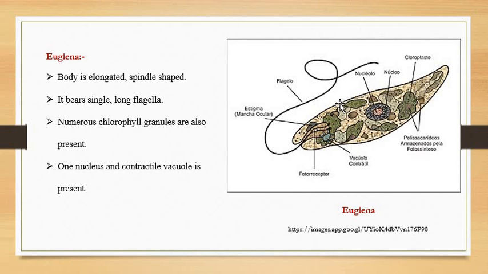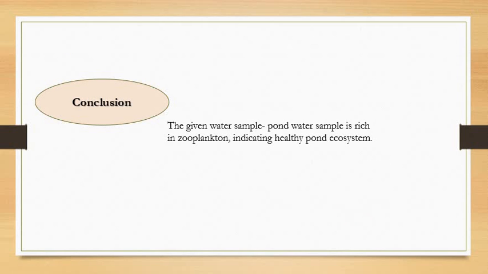After drawing the rough diagram of Euglena, you will write contractile vacuole, long flagellum, nucleus, and chloroplast or chlorophyll pigment. These 4 labels are sufficient. And then at the last you will write the conclusion. So these are the things which you have to write, dear student. Okay.